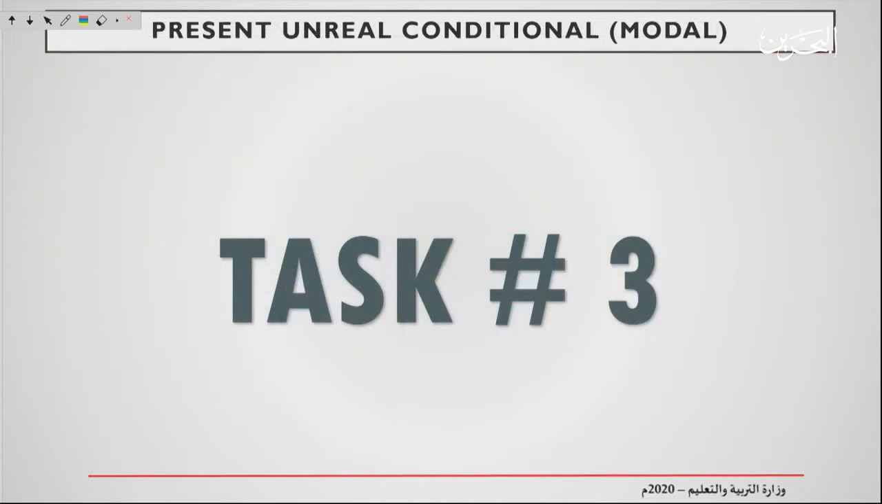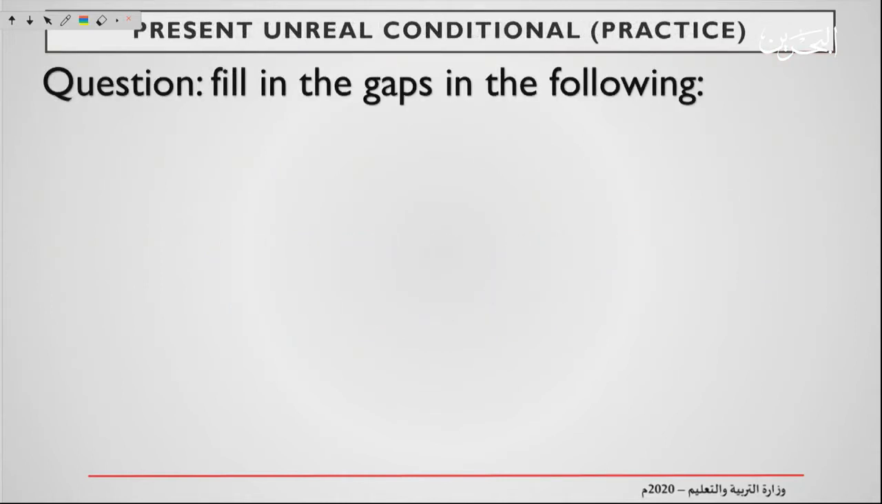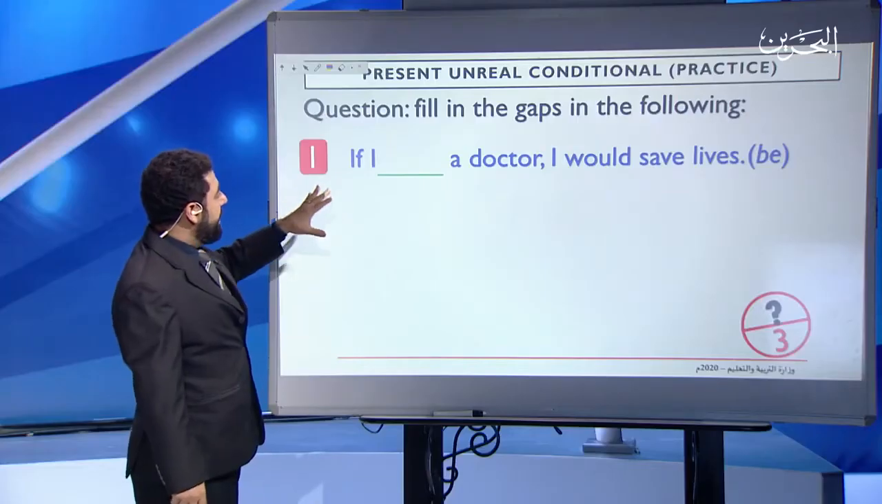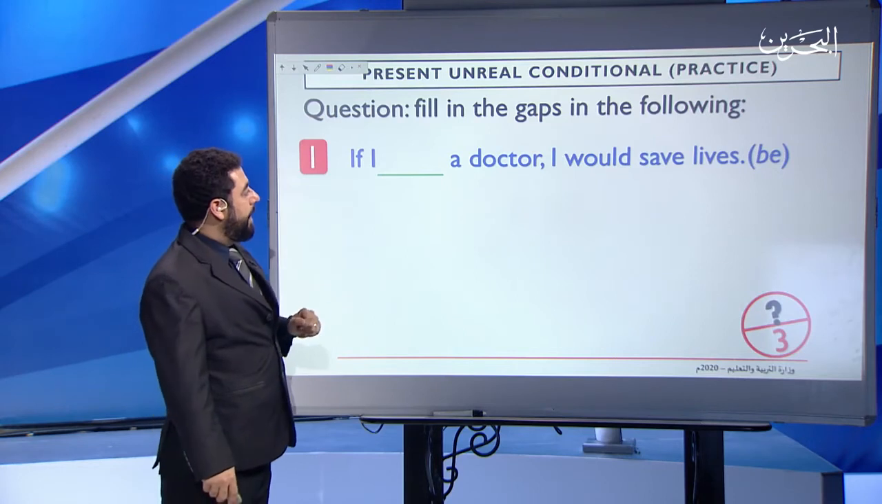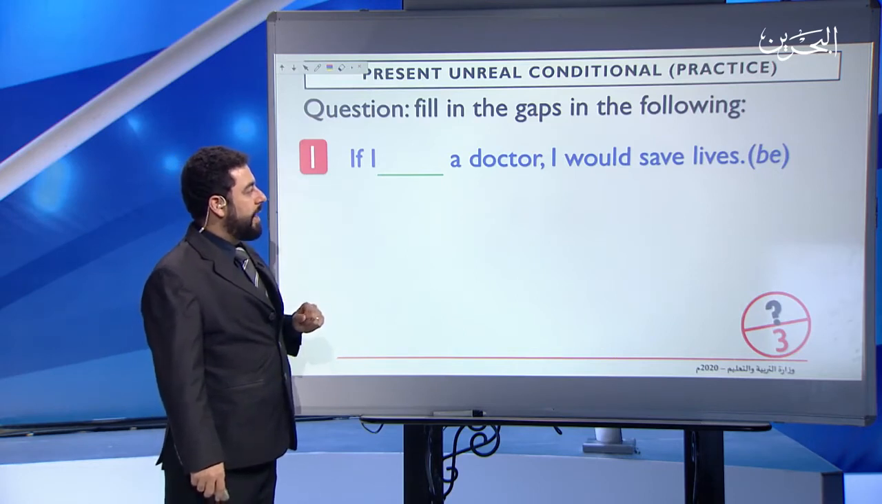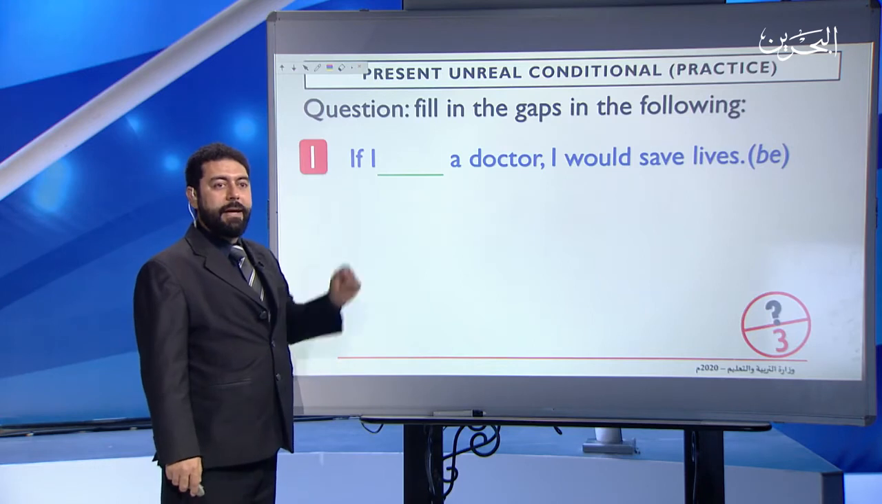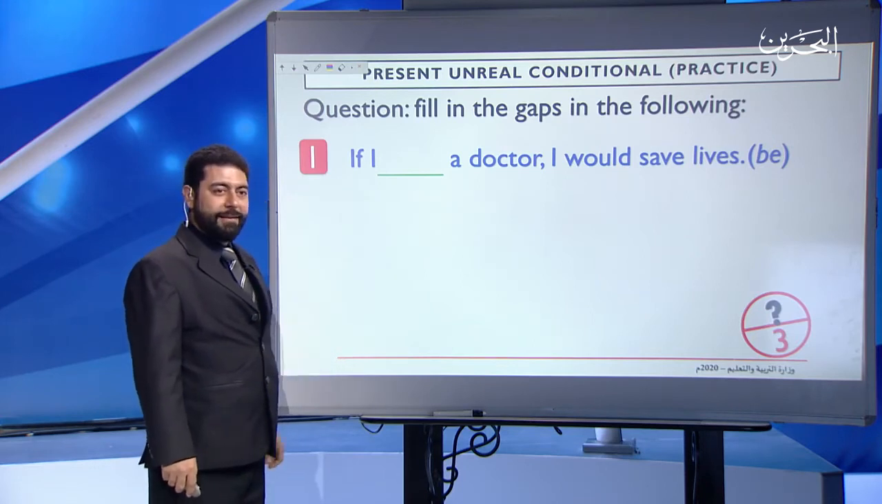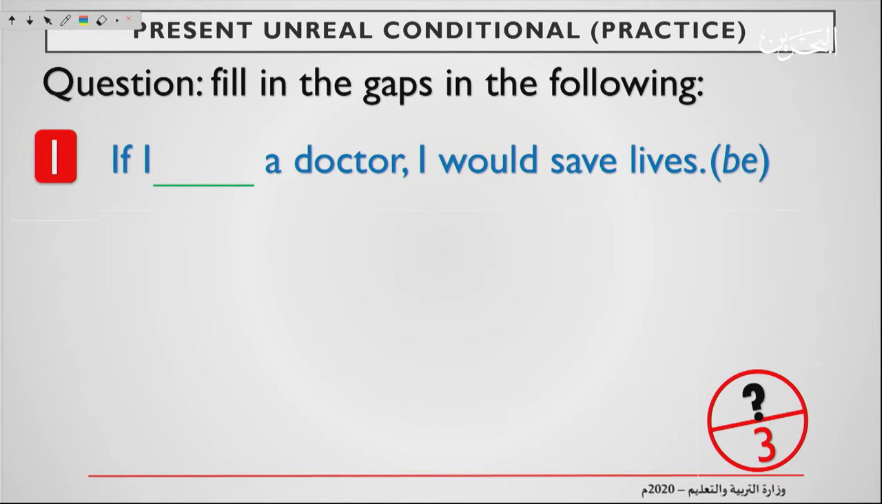Now, let's have a quick task. Fill in the gaps in the following. And you have a mark of 3. Number 1. If I gap a doctor, comma, I would save lives. And you have to use the verb be between parentheses. You have 5 seconds. Easy one. Let's check it. If I were. With be, you have to use were.